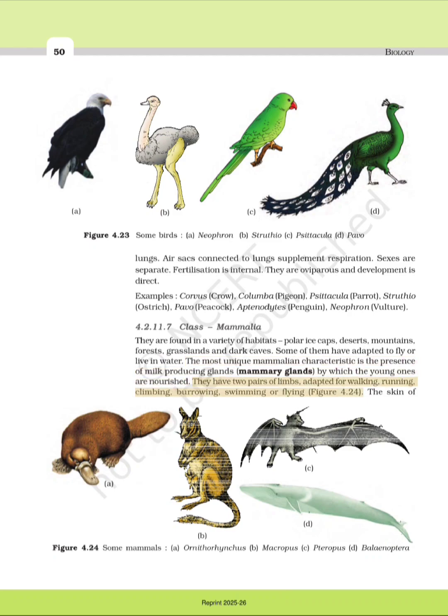They have 2 pairs of limbs, adapted for walking, running, climbing, burrowing, swimming or flying, figure 4.24.